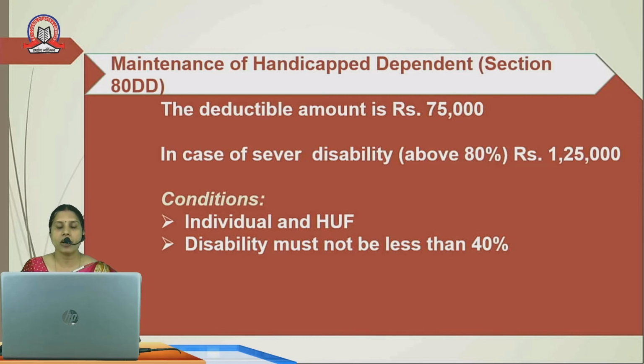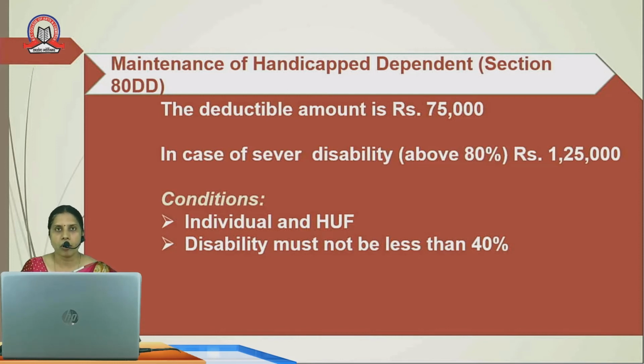And in case of severe disability, that is if the disability is more than 80%, the amount extends to rupees 1,25,000. Now, of course, the deduction is allowed on the basis of producing the proper certification of handicap, and the condition for this is the person should be individual or HUF, and the disability must not be less than 40%.